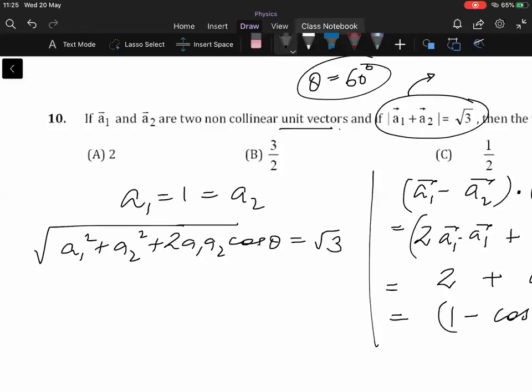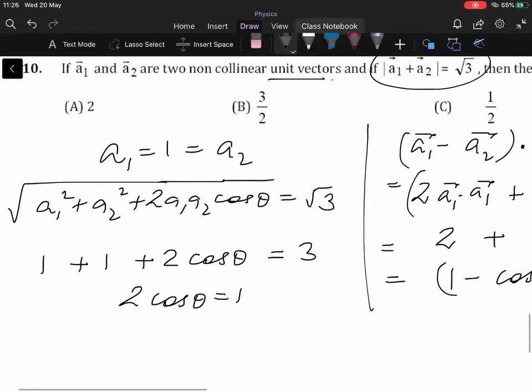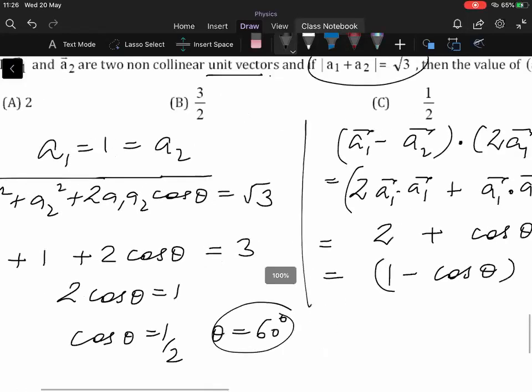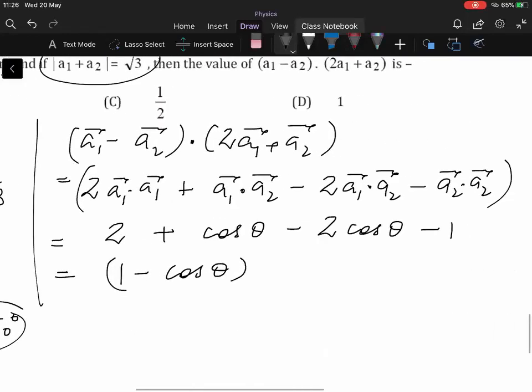Is it clear? So A1 square will be 1, A2 square will be 1, twice of A1 A2 will be 1. Squaring both the sides, you will get that is equal to 3. So 2 cos theta is equal to 1. Cos theta is equal to half, theta equal to 60 degrees. Substitute that value here.